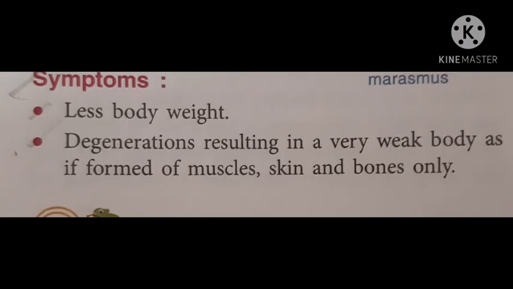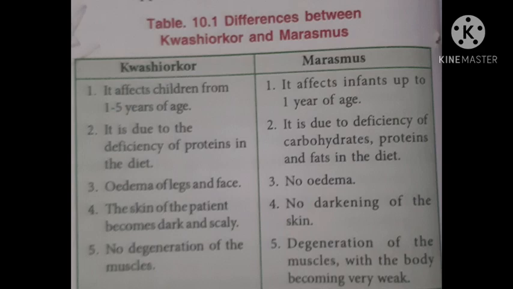Now symptoms of marasmus are less body weight, degeneration resulting in a weak body, formed of muscle, skin and body bones. Next symptoms are skin becomes loosely folded, thin face, thinning of limbs, retarded physical and mental growth, ribs appearing prominent. That is, ribs can be seen over the child, as you can see in the figure also. Now here the table is given, differences between Kwashiorkor and marasmus. Please tick mark and write, very important, because many times this question comes. Clear? So at least 3 to 4 differences you should know.